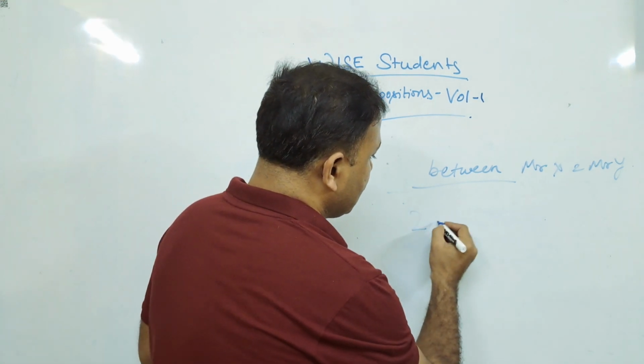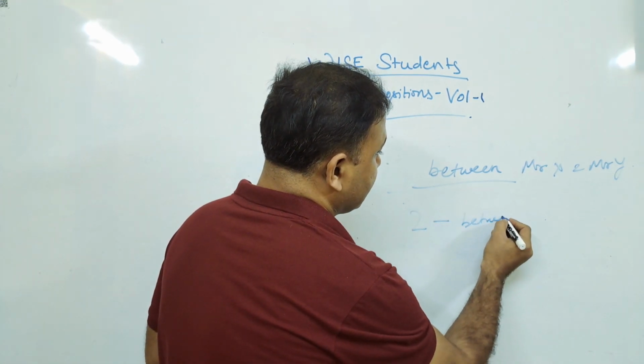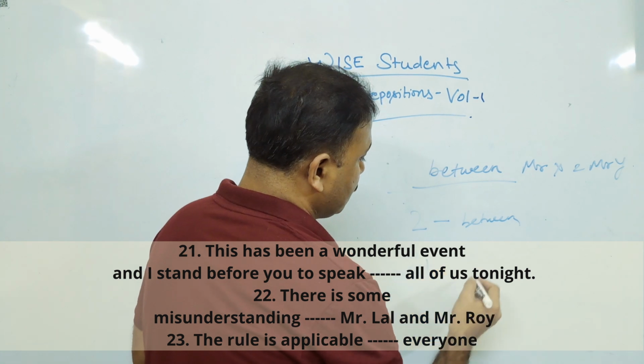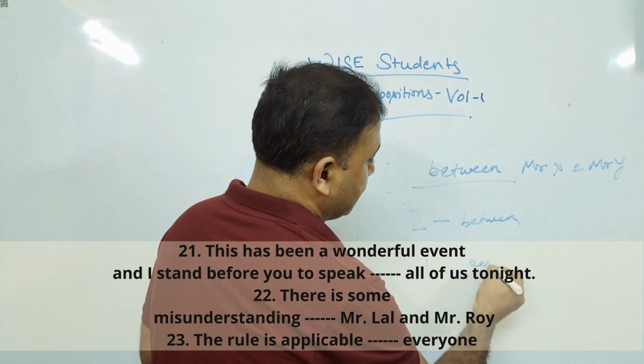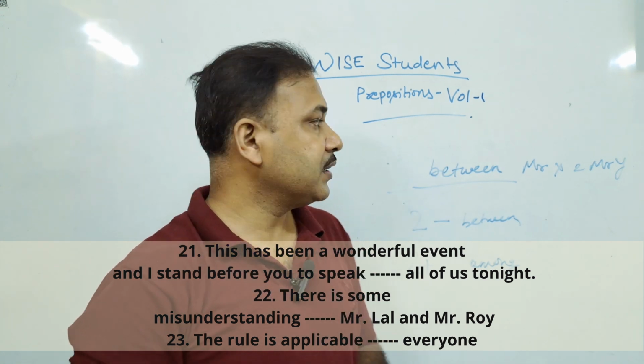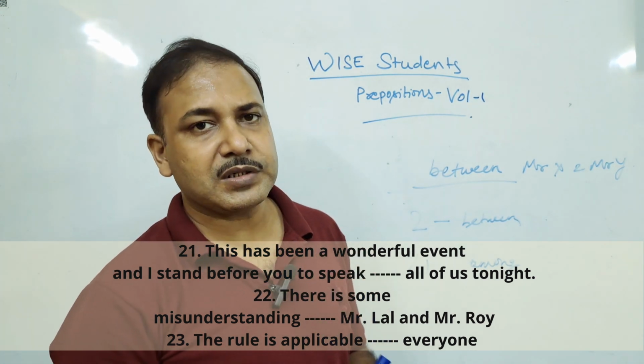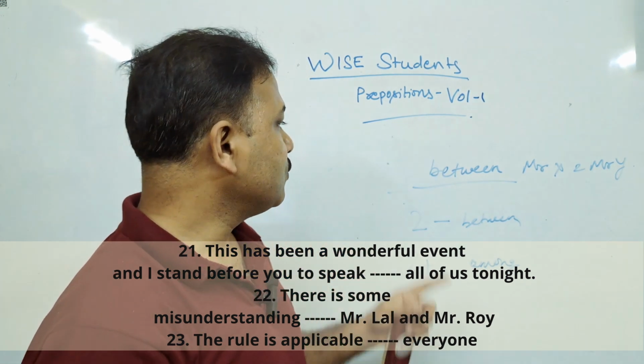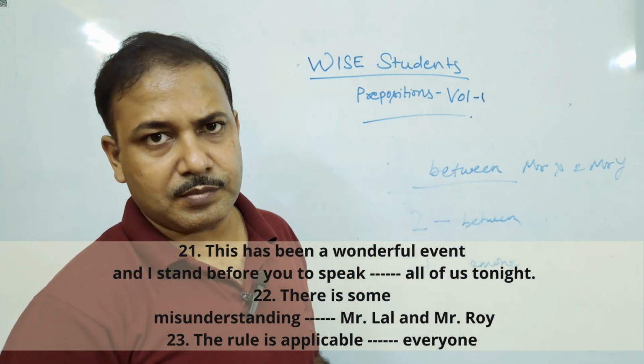So remember, two persons, between, and more than two, among. If three persons had been involved, Mr. X, Mr. Y, and Mr. Z, then we would use among these three persons.